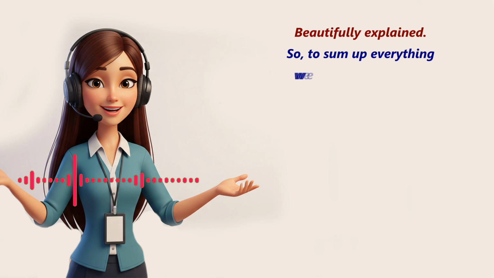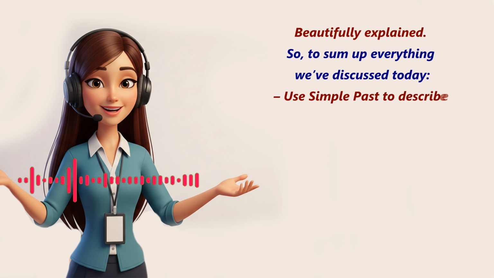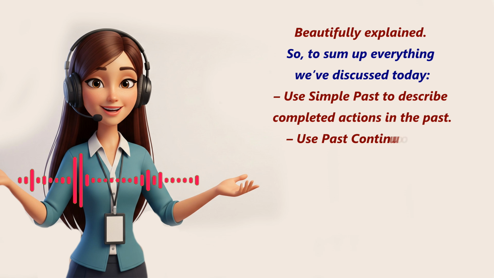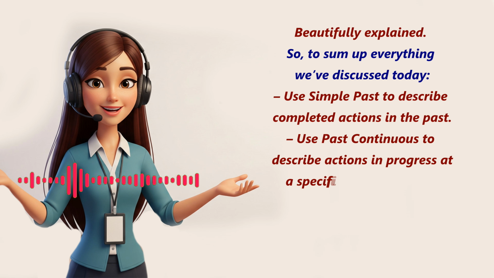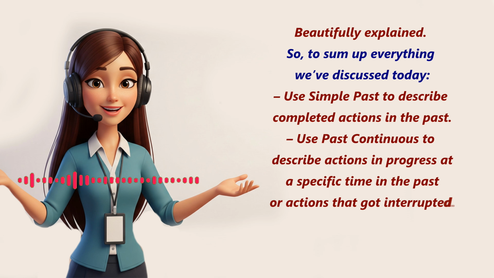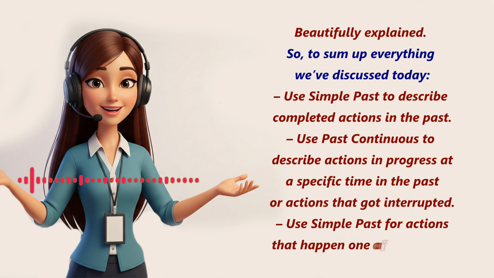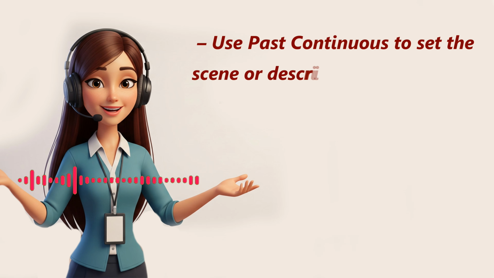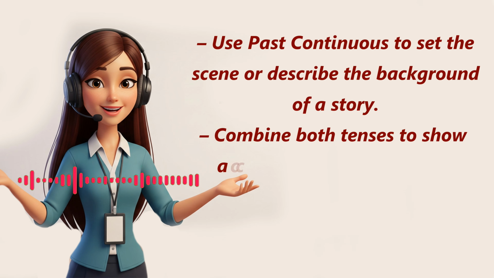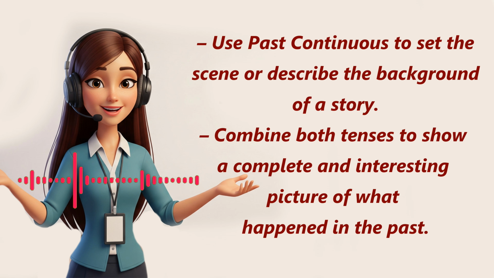Beautifully explained. So, to sum up everything we've discussed today, use simple past to describe completed actions in the past. Use past continuous to describe actions in progress at a specific time in the past or actions that got interrupted. Use simple past for actions that happen one after another. Use past continuous to set the scene or describe the background of a story. Combine both tenses to show a complete and interesting picture of what happened in the past.